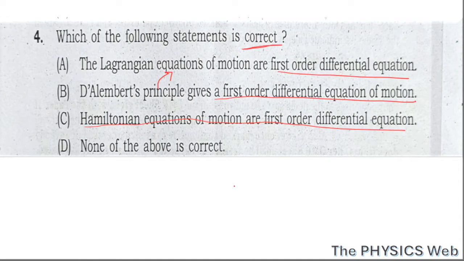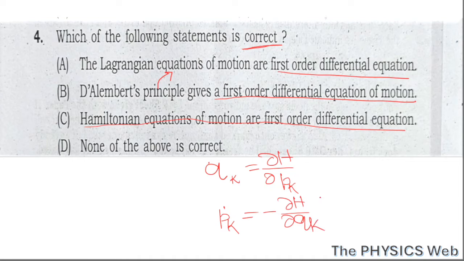Yes, these are first order differential equations because Hamiltonian equations of motion are given as Qk dot equals to del H by del Pk and Pk dot equals to minus del H by del Qk. So your correct option is option C. Hamiltonian equations of motion are first order differential equation.